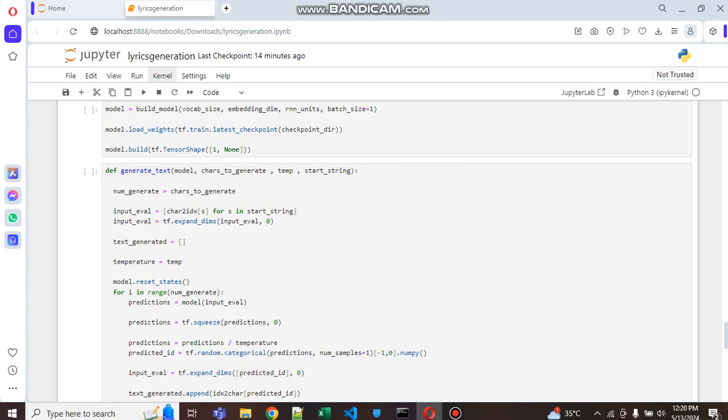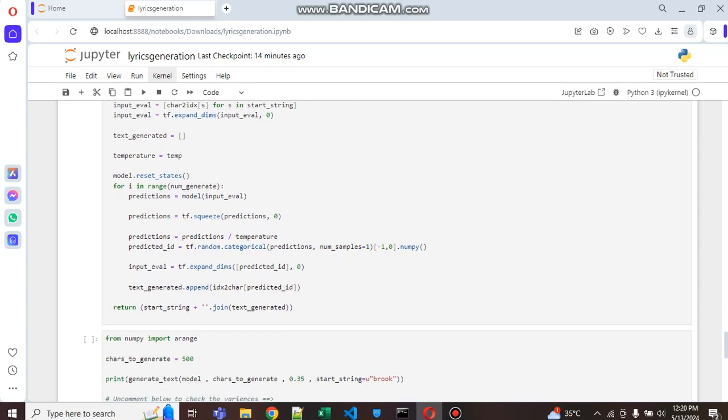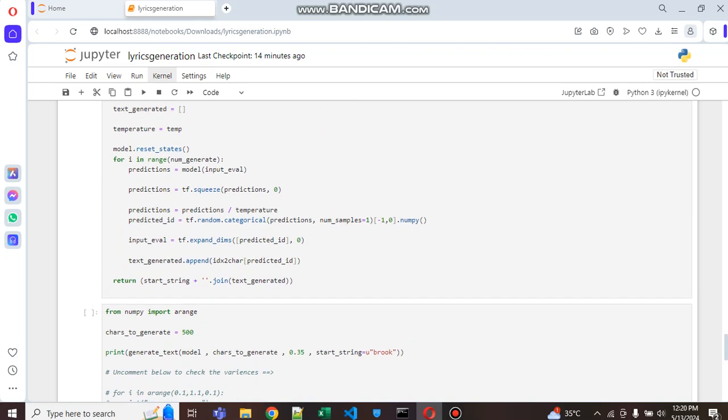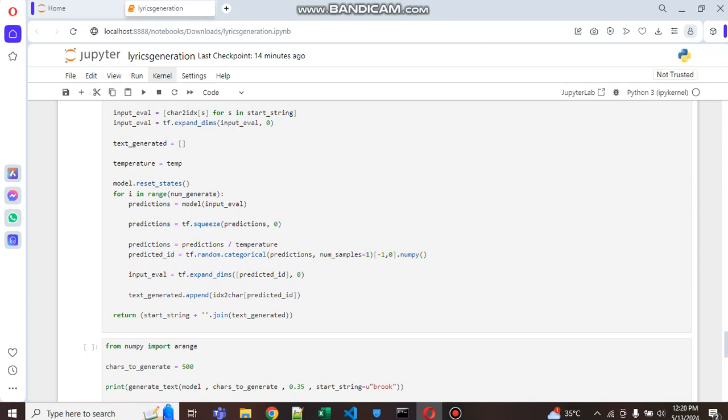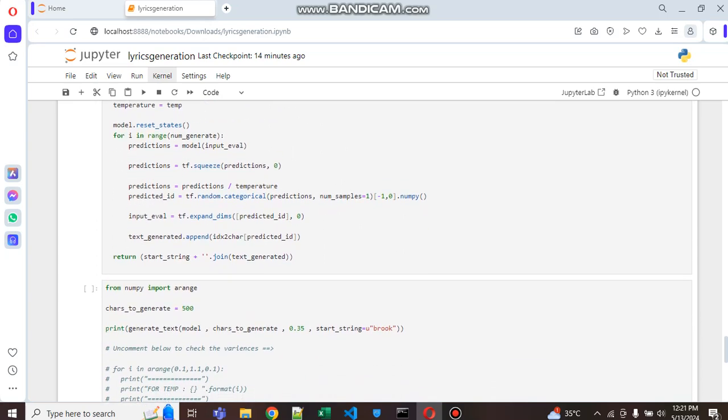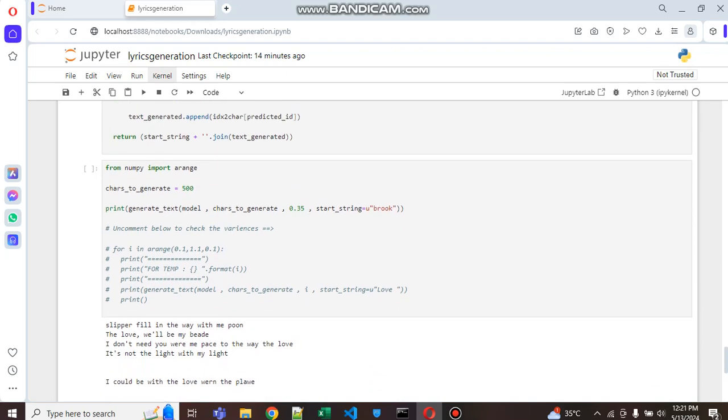It generates text with the trained model. Post training, the model is capable of generating text. We start the generation process by providing a seed string which the model uses to start generating characters. The model predicts the next character based on the previous characters. The temperature parameter is given here, which allows us to tweak the randomness of predictions, affecting the creativity and diversity of the resulting text. So we can see here the text has been generated.